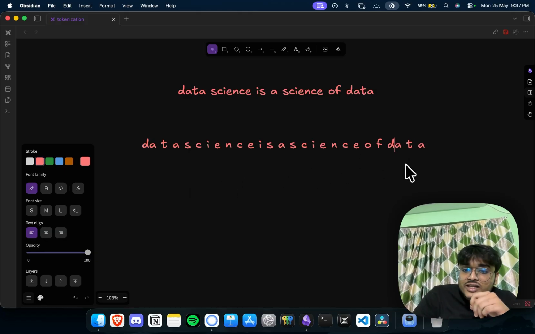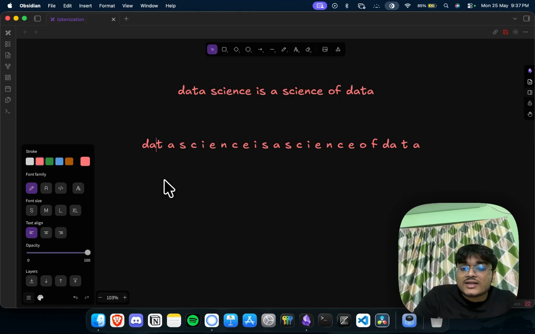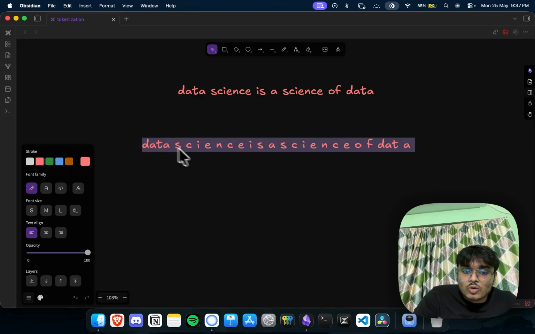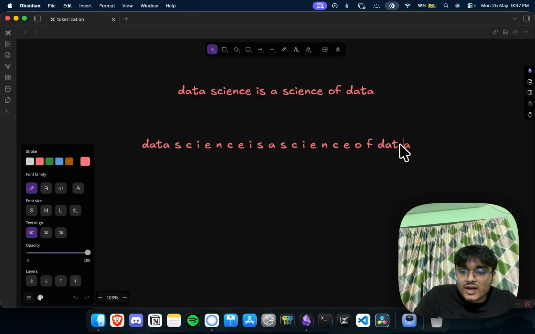So I have found DA right here. So DA became another token. The next thing, we are merging DAT, and I'm going to find DAT wherever there is. Okay, I found DAT. Next, I'm going to merge the A also. I found DATA right here, and also right here.